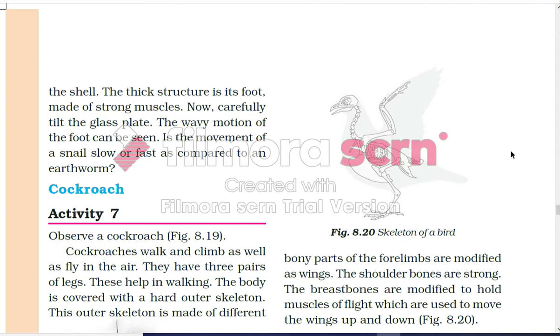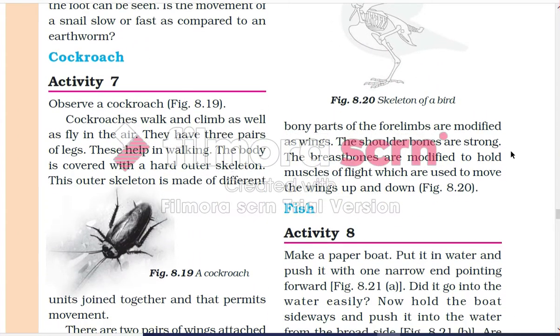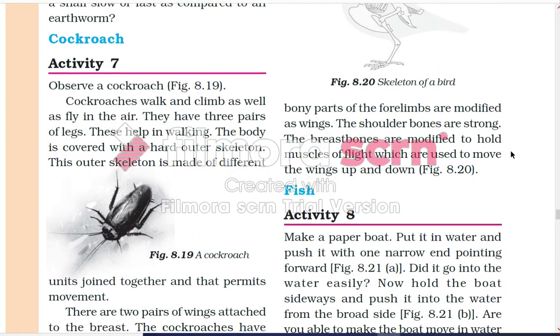Now carefully tilt the glass plate. The wavy motion of the foot can be seen. Is the movement of the snail slow or fast as compared to an earthworm? Obviously, it would be slow.